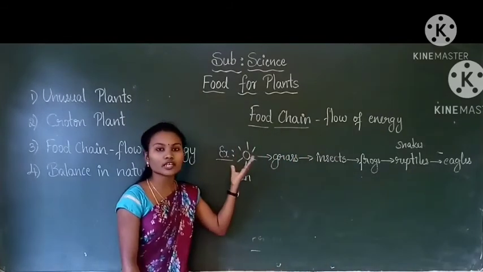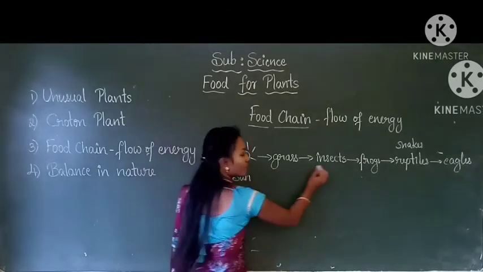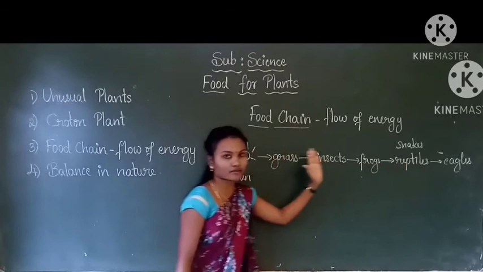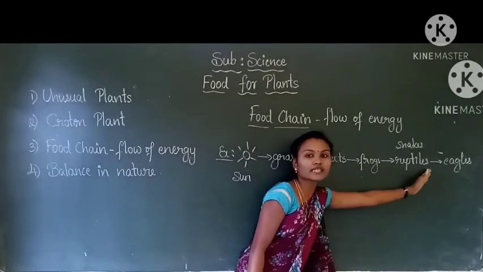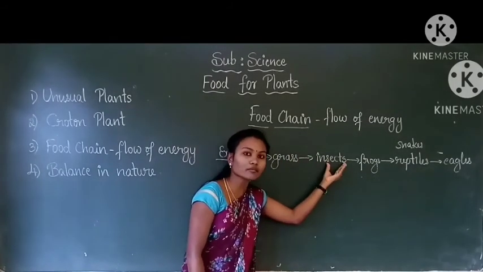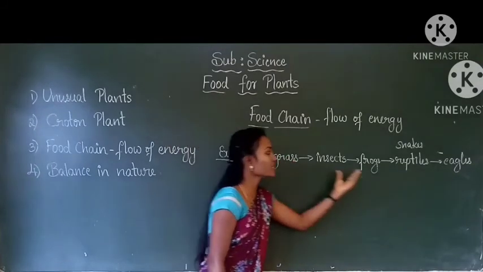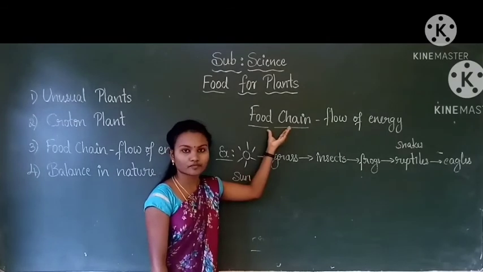So, what is food chain? A chain that shows a series of organisms where each member depends on the lower member in the series for food is called food chain.